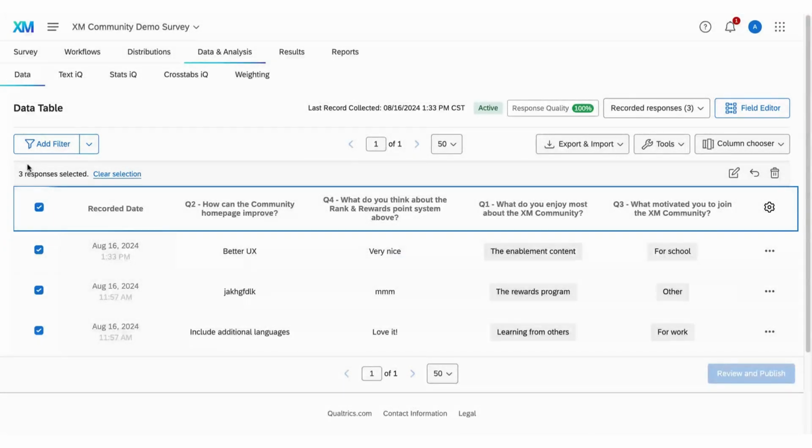Lastly, if you need to delete a lot of data based on specific criteria, use the Add Filter option to set your parameters. Select all filter responses and delete them in the same way.